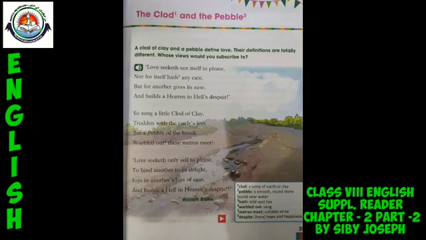If you look at the title itself, you can find that the cloud and the pebble, both these objects, are only found in nature. So, from the title itself, we can say that the poem is nothing but the glorification of the beauty of nature, or in a way, it closely relates with nature.